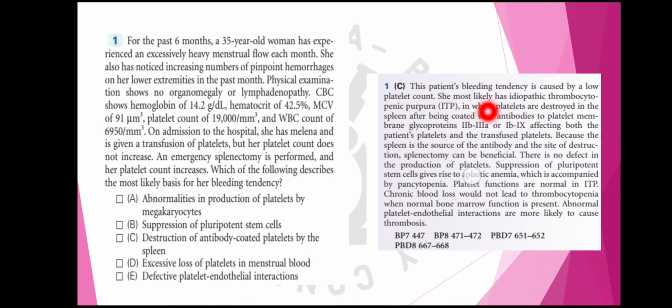The patient's bleeding tendency caused by low platelet count likely has ITP, in which platelets are destroyed in the spleen after being coated with IgG antibodies. Because the spleen is the source of antibody and the site of destruction, splenectomy is beneficial, as it is in this case. And there is no defect in production of platelets; suppression of pluripotent stem cells gives rise to aplastic anemia, and in aplastic anemia there will be pancytopenia. Again, platelet function is normal in ITP. So by these explanations we can come to the right answer, that is C.